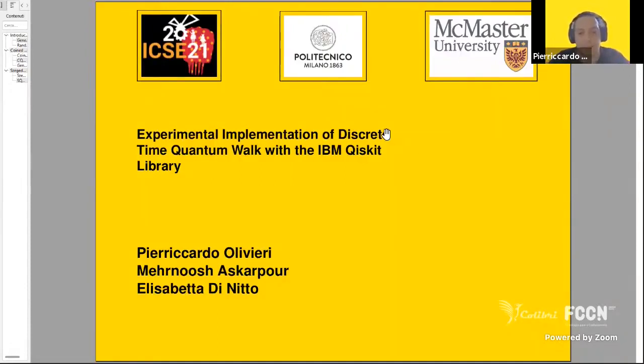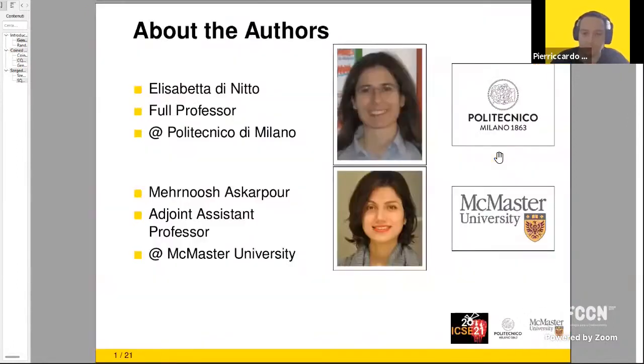Everyone, my name is Pierriccardo Olivieri. I'm here to present our work made in collaboration with Mehrnoosh Askarpour and Elisabetta di Nitto about an experimental implementation of discrete time quantum walk using the IBM Qiskit library.